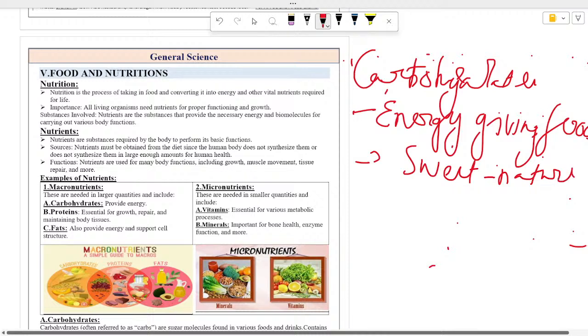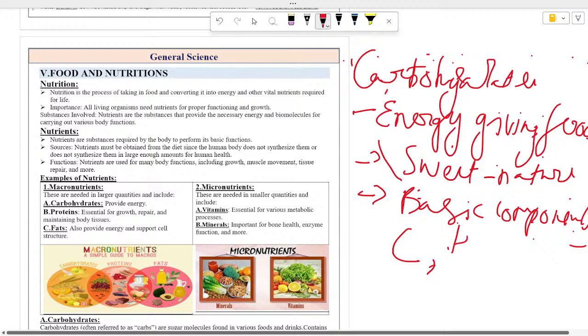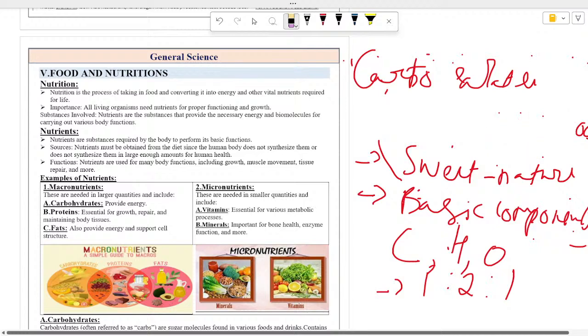Their basic components are carbon, hydrogen and oxygen, and the basic ratio is 1:2:1. My handwriting is not that good, but I think it's readable.